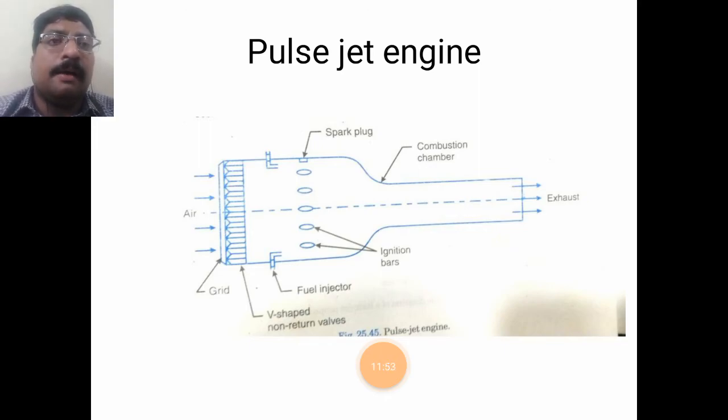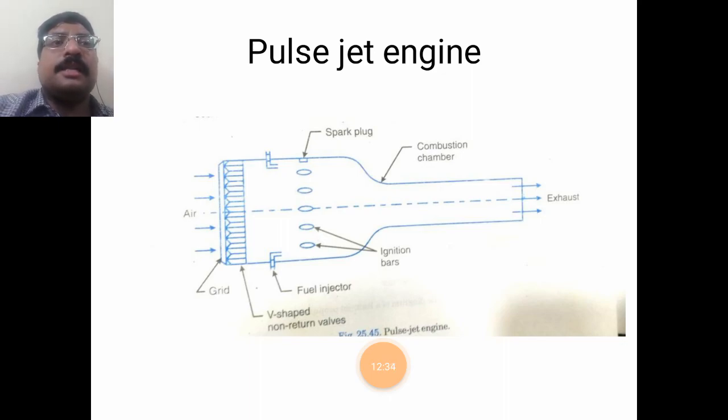By means of this non-return valve, the high pressure air is passed, and by means of the spark plug the ignition is started, and by means of the fuel injectors the fuel is sprayed over the compressed air entering from the non-return valve. Here a grid has been arranged. The grid breaks up the flow into a number of particles, and each particle is ignited and combustion happens.